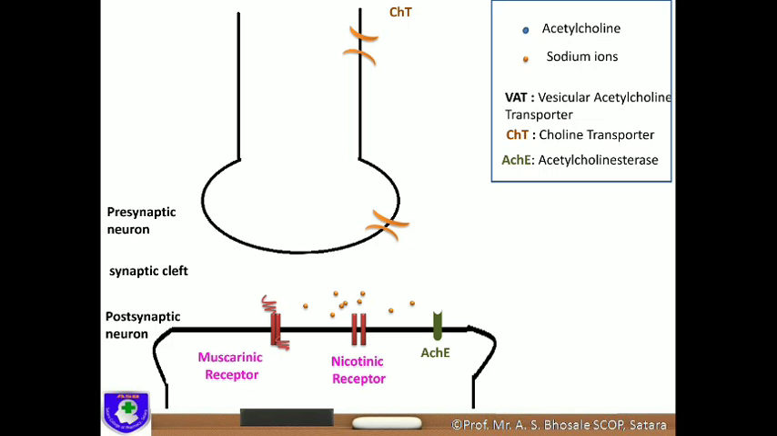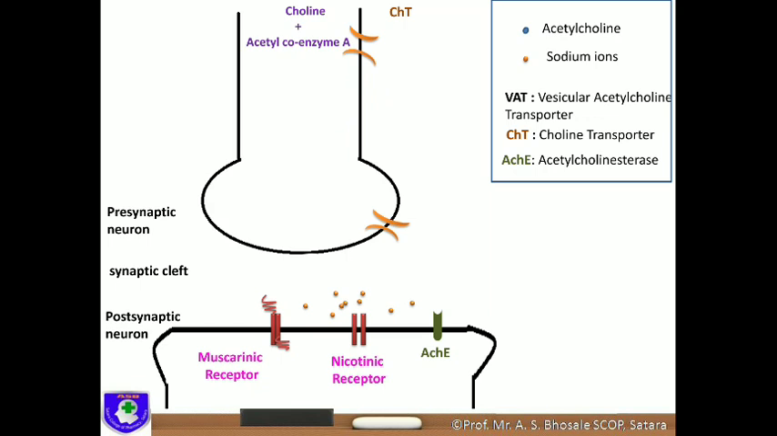Now, see here, this is the presynaptic neuron, this is the postsynaptic neuron. The gap between the presynaptic neuron and the postsynaptic neuron is called the synaptic cleft, and it is generally 100 angstrom. The standard length is 100 angstrom. Now, a neurotransmitter like acetylcholine is synthesized in the presynaptic neuron. The synthesis occurs in a presynaptic neuron.